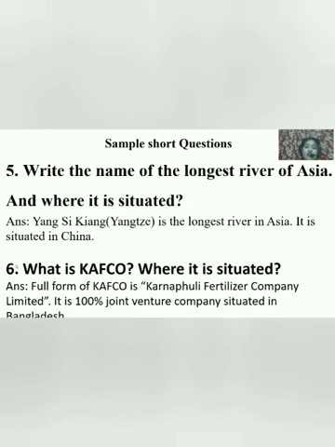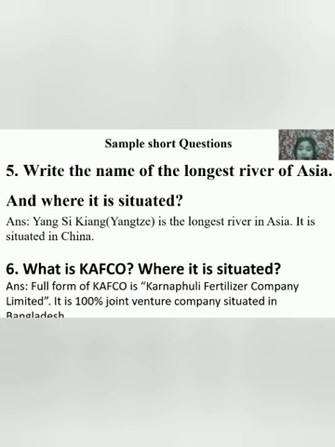The last short question is, what is KAFCO? Where is it situated? What is the full form of KAFCO? KAFCO is Karnaphuli Fertilizer Company Limited. It is a 100% joint venture company situated in Bangladesh. So students, KAFCO is a joint venture company and its head office is in Dhaka, Bangladesh.